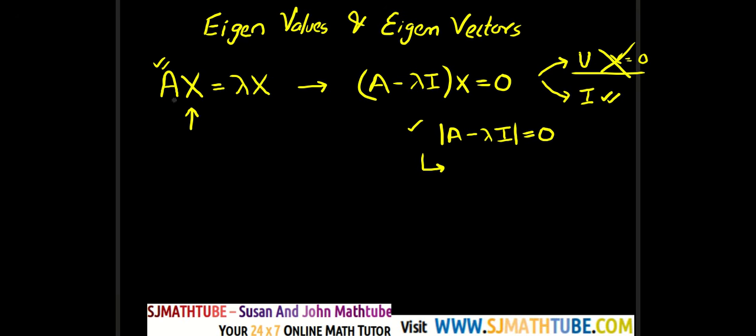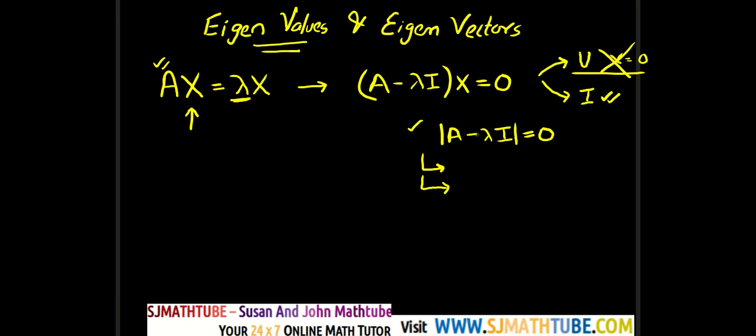If it is a 3 by 3 matrix, then you will get a cubic equation, and so on. And that equation is called the characteristic equation. And if you solve for lambda, we will get eigenvalues. So what do you get? Eigenvalues. That means the change in length factor.